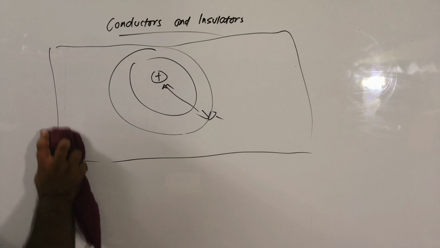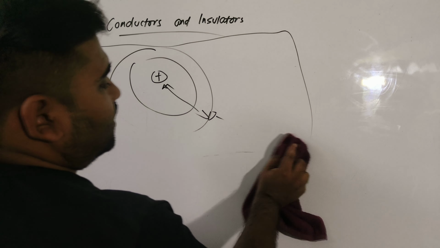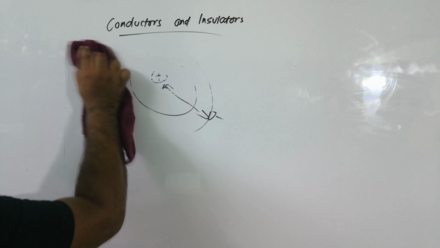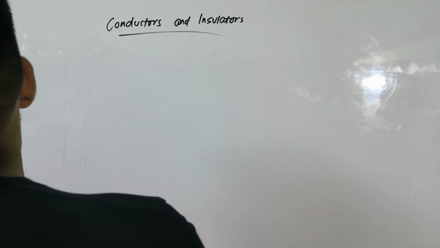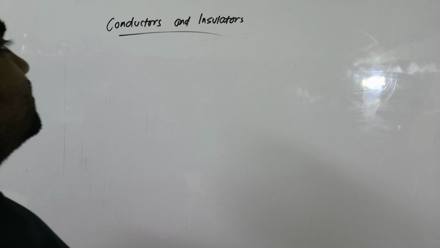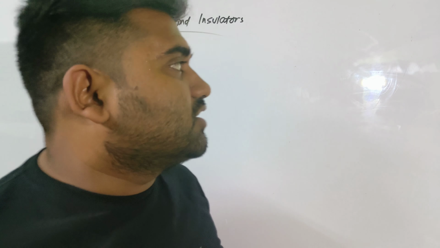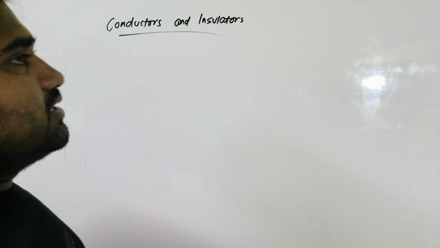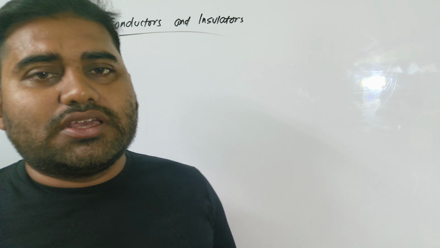Now let us come to the concept. So you have understood how a free electron is available, or what a bound electron is. Now come to the case of conductors and insulators. So what are conductors? Those substances which allow the smooth passage of electrons inside them.